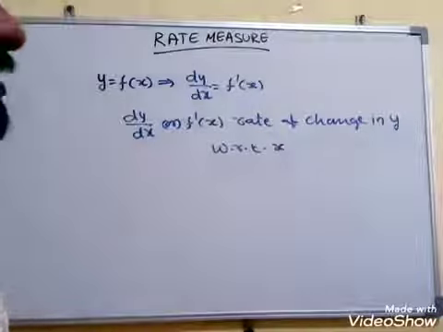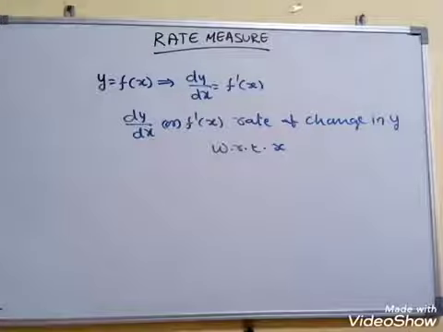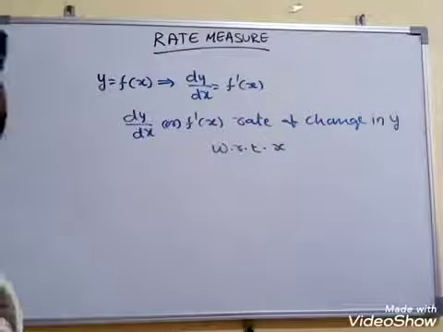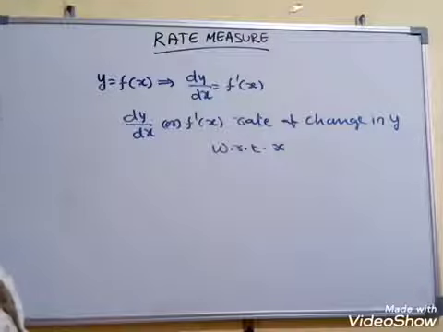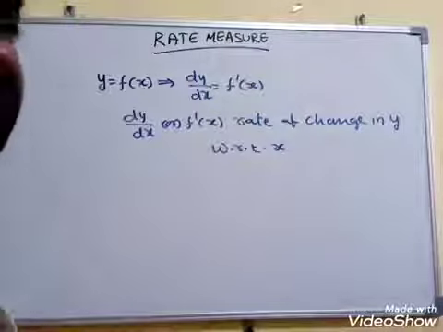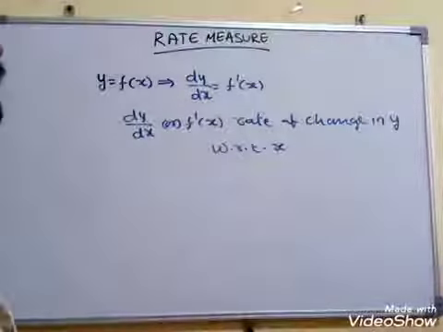The basic formula of dy by dx is limit delta x tends to 0, del y by del x is equal to dy by dx, where del x is the change in x and del y is the change in y with respect to x. Then the differential coefficient is denoted by dy by dx. That is the basic definition of differentiation. From that we got this.